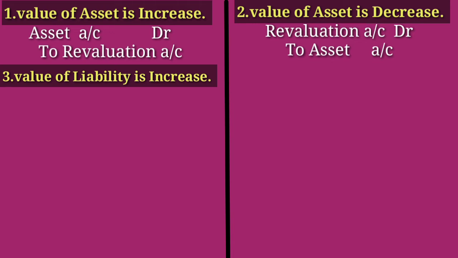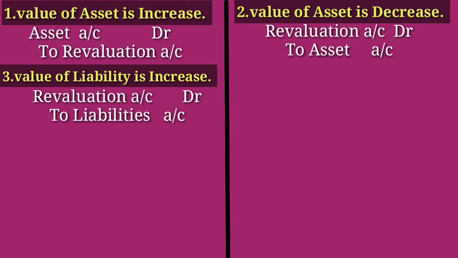So the journal entry is revaluation account debtor to liabilities account. We know liability has a credit balance, and revaluation account is a nominal account. Debit all expenses or losses. So the journal entry is revaluation account debtor to liabilities account.